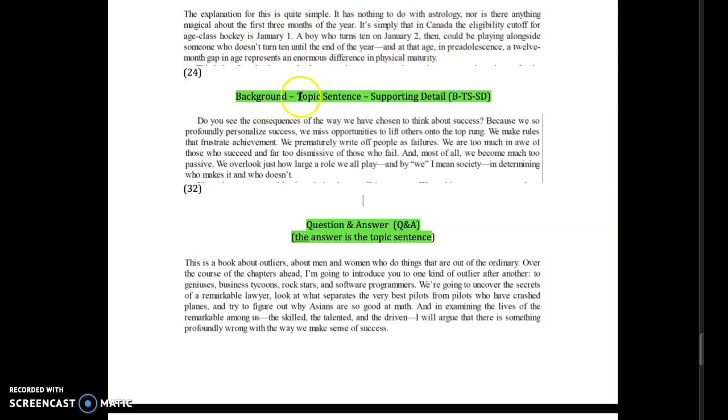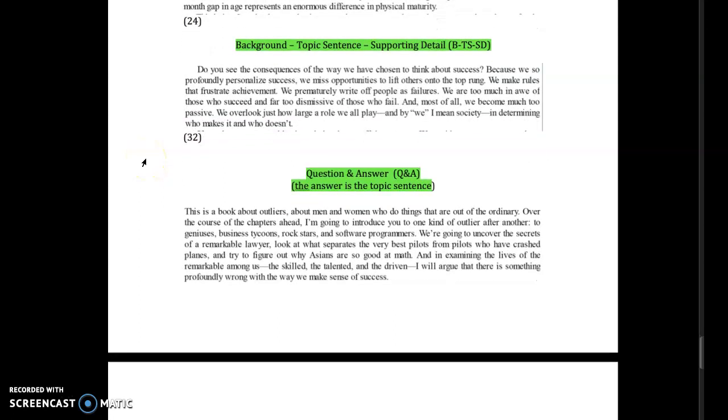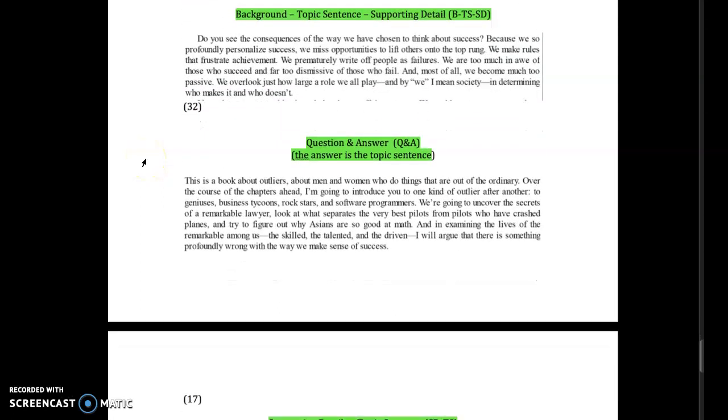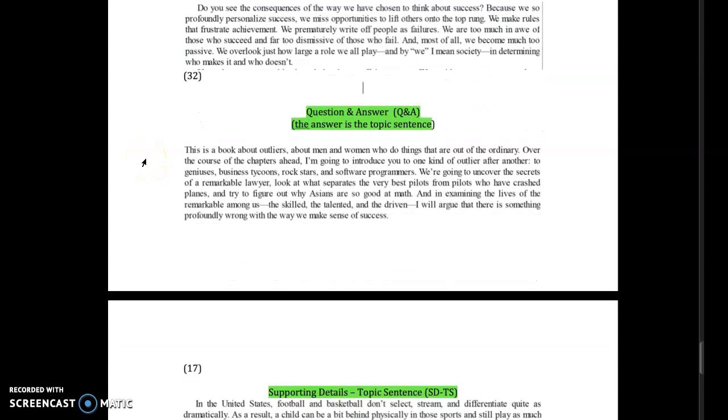So it has some background, gets to the topic sentence, and then it really only has one sentence that further develops it. So, I know I've been saying you have to have 11 sentence paragraphs, but Gladwell will repeatedly prove me wrong, that it doesn't always have to be 11 sentences, clearly. Anyway, so that's an example of background, topic sentence, supporting detail.